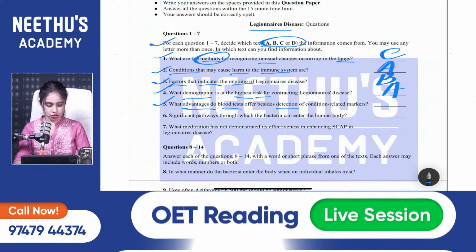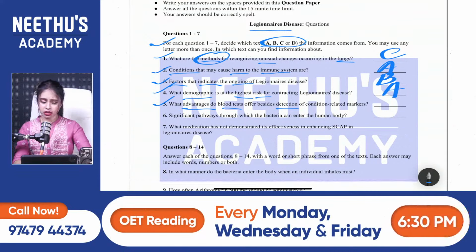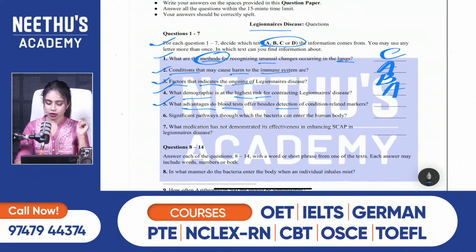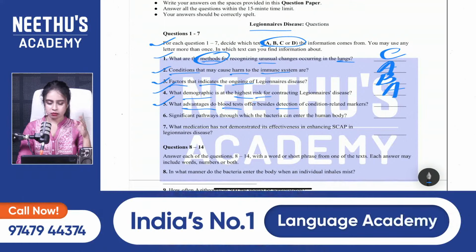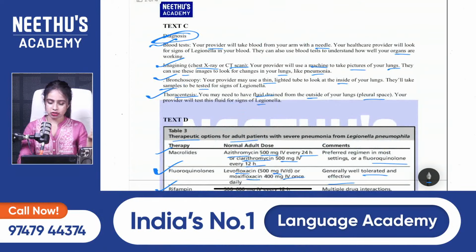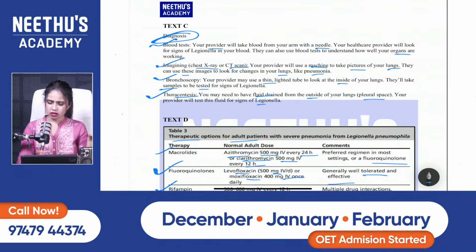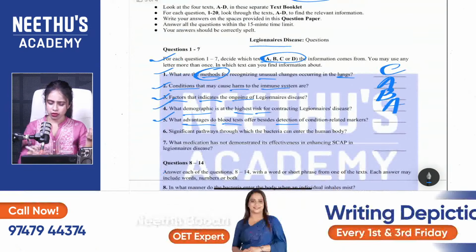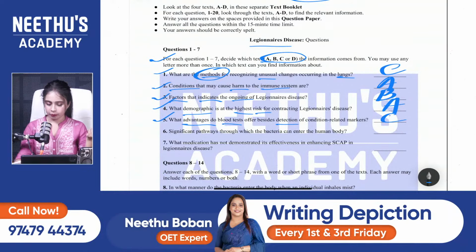Okay, so yes, Vishnu, Santwana, Jarina, Fazila, Deepa, the fourth one is A. Very good. What about the fifth question? Advantages, blood test. Of course, blood test is mentioned in the text C. And the advantage of the test is mentioned here: they can also be used to understand how well your organs are working. So, of course, the answer is C.